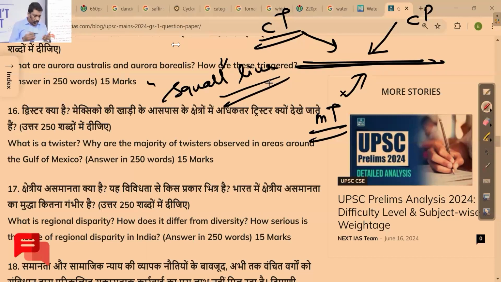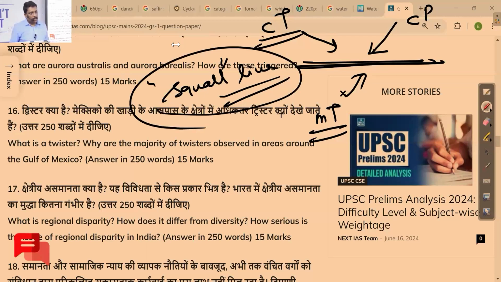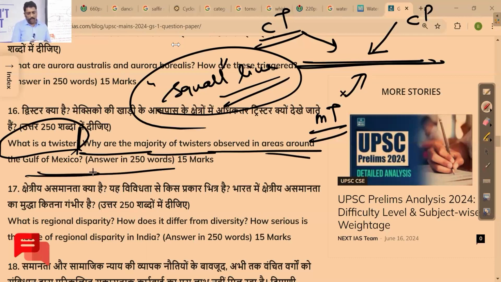Somewhere I told you, temperate cyclonic circulation may develop a squall line very rarely, and a squall line very rarely gets transformed into tornadoes. So I have to mention squall line. If I can define squall line and the weather associated with it, I can go for it. That is what I have to talk about regarding tornadoes. Then comes the question, why are the majority of twisters observed in the area around the Gulf of Mexico region?